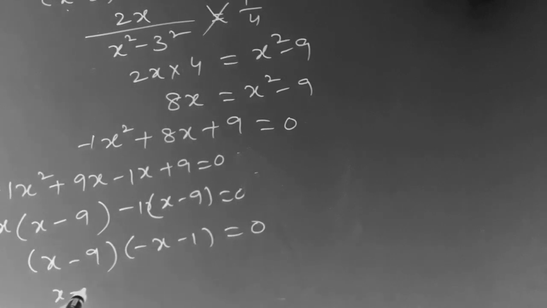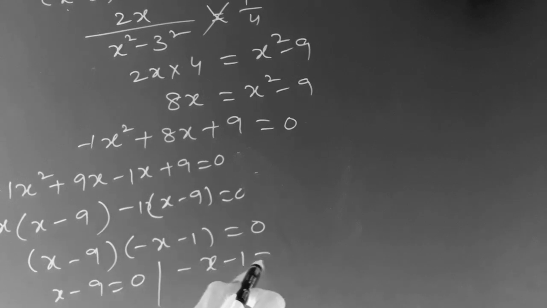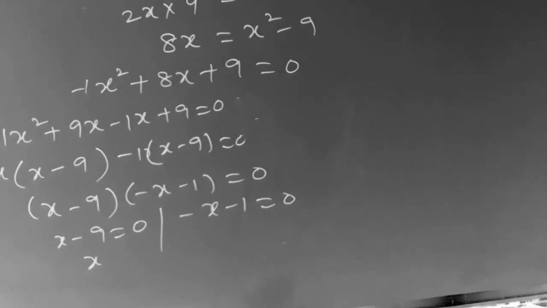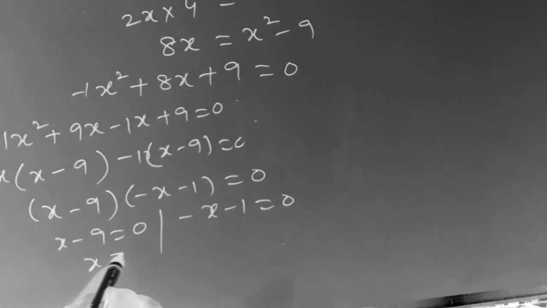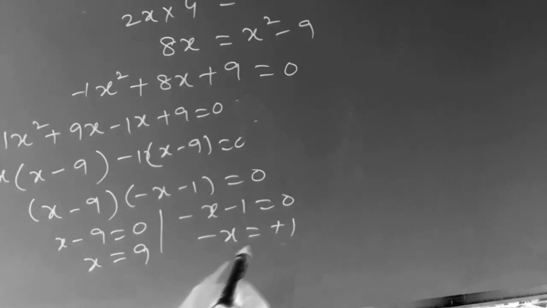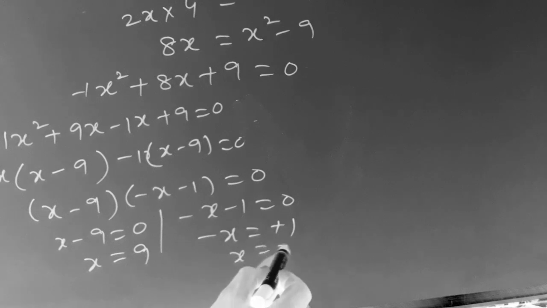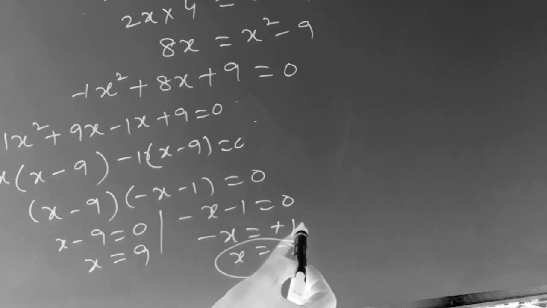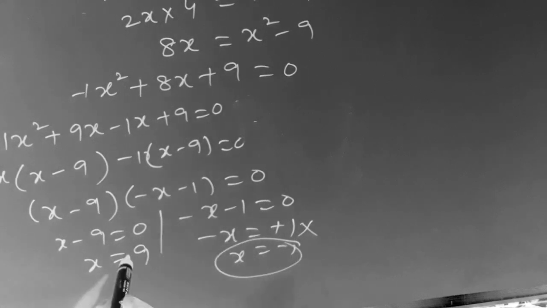So x minus 9 is equal to 0, and minus x minus 1 is equal to 0. So here x is equal to 9, you will get it. Here minus x is equal to plus 1, that is x is equal to minus 1. Now speed should not be negative, so don't consider minus 1. You take that the speed of the boat is 9 km per hour.